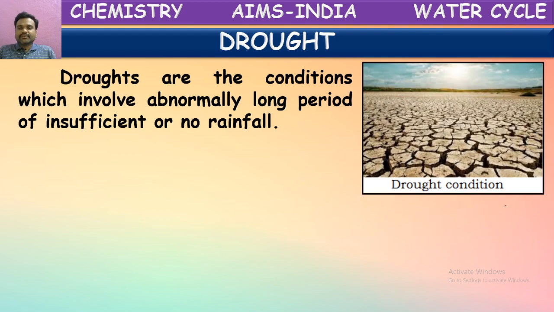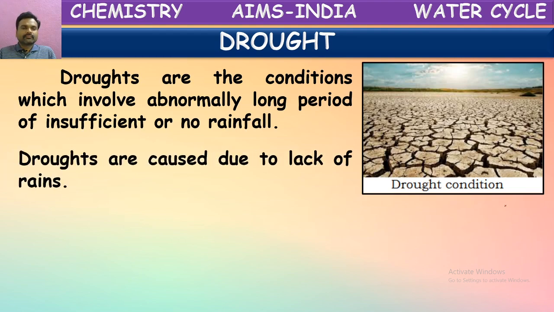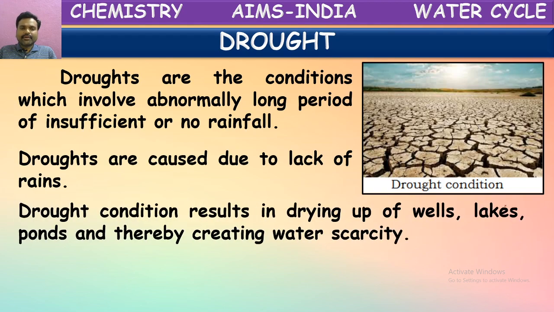See here, we can see some land which is affected by drought. As there is no rain, the land becomes very dry and forms patches. Droughts are caused due to lack of rains. Yes, if there is no rain, it causes drought. Drought conditions result in drying up of wells, lakes, and ponds, thereby creating water scarcity.